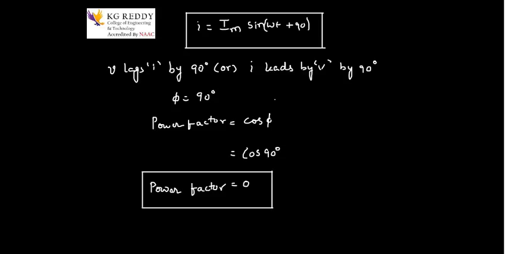In today's lecture we have discussed the phasor diagram, the basic circuit diagram and waveforms, then the current through the capacitor, and after that the power factor of a capacitor when it is connected to a pure AC source.